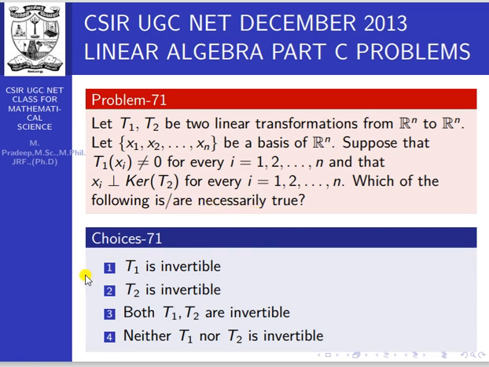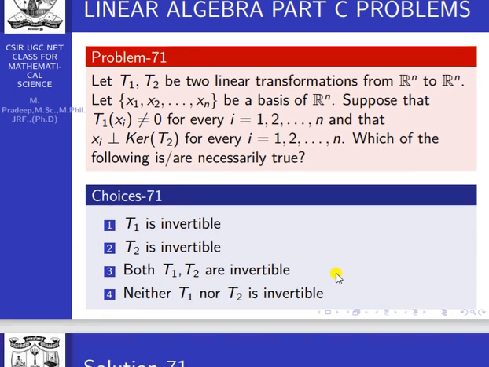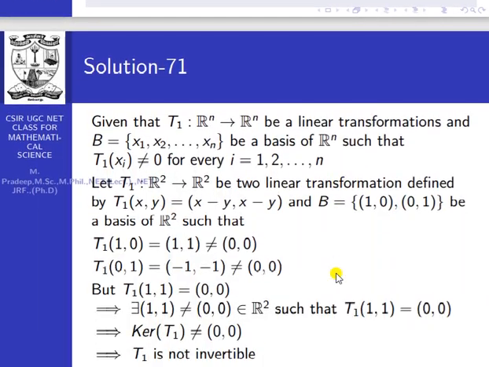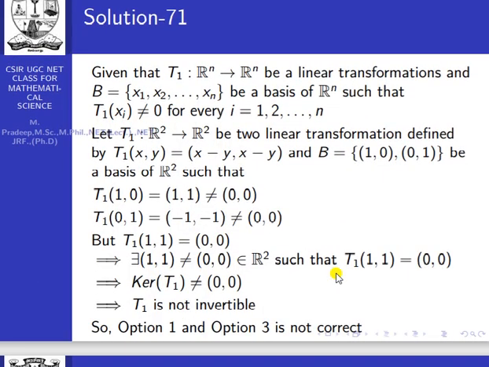The choices: the first choice, T1 is invertible; second choice, T2 is invertible; third choice, both T1 and T2 are invertible; fourth choice, neither T1 nor T2 is invertible. So it's a little bit easy problem. So first of all, what are the given data?